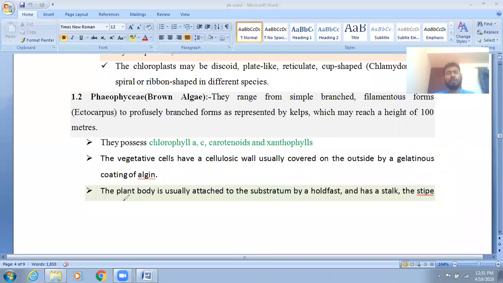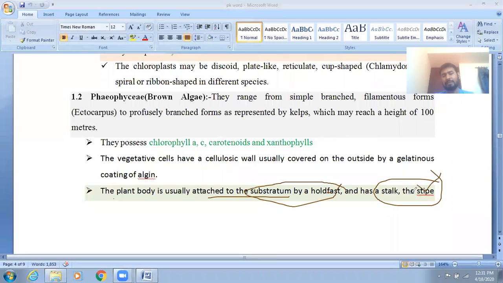Next, the plant body is usually attached to the substratum by a holdfast and has a stalk, the stipe. Like Ulothrix, you already saw. Here they have the holdfast which attaches to the substratum, and a stalk-like structure known as the stipe.